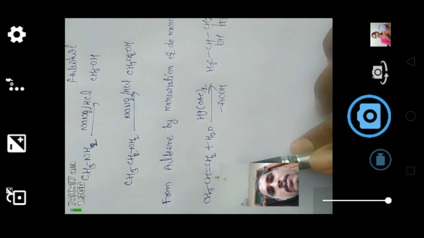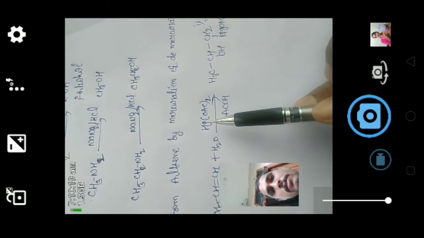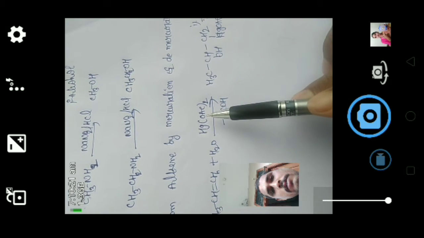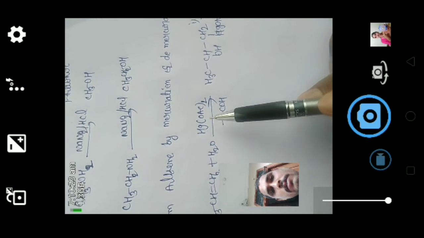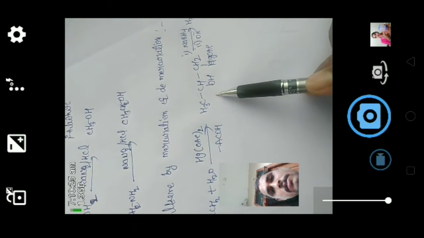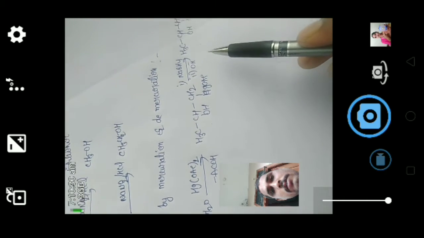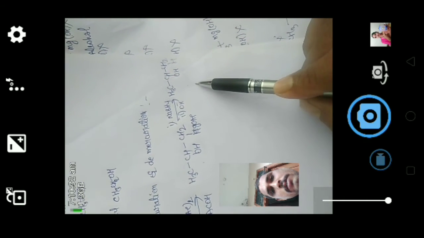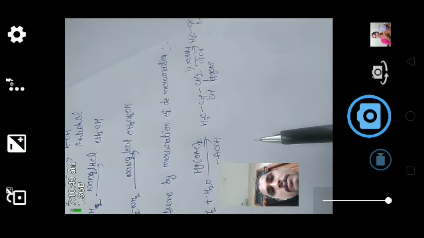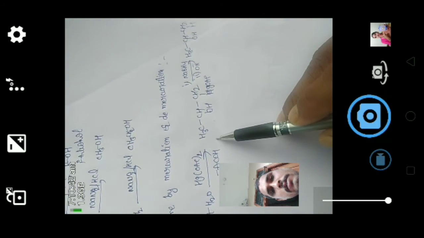Here, an unsymmetrical alkene, when reacted with water in the presence of mercuric acetate, gives secondary alcohol. This is the intermediate, which when you react with sodium borohydride gives secondary alcohols. These are the preparation of alcohols from alkenes by mercuration and demercuration. Here, this reaction follows Markovnikov's rule.